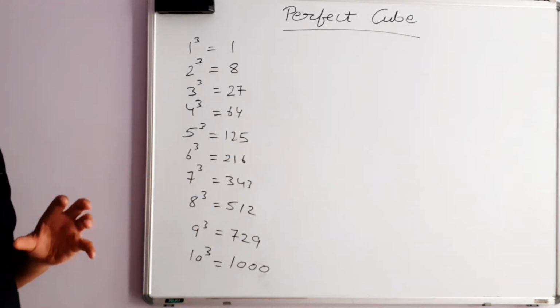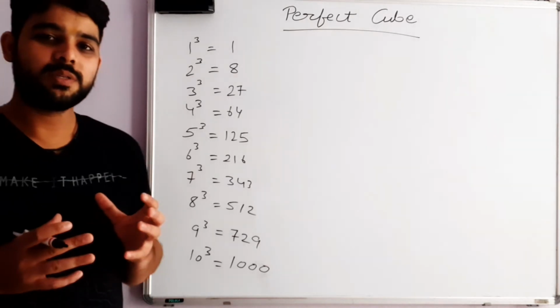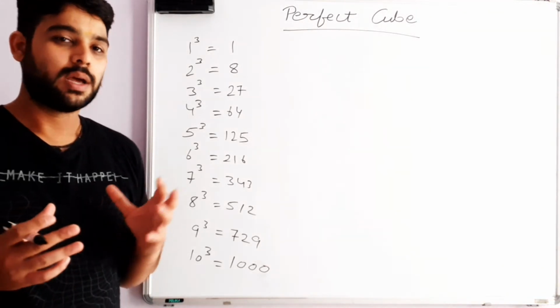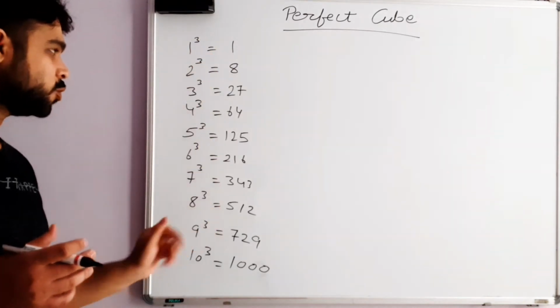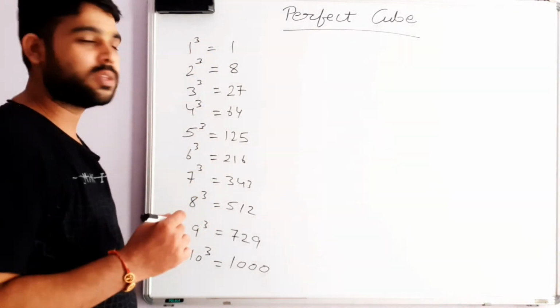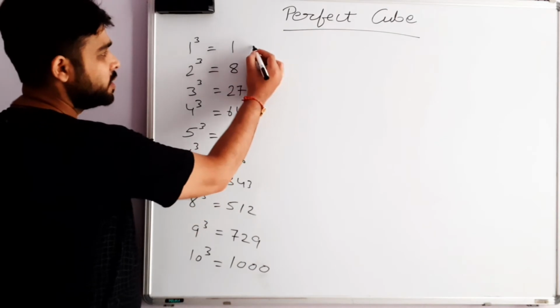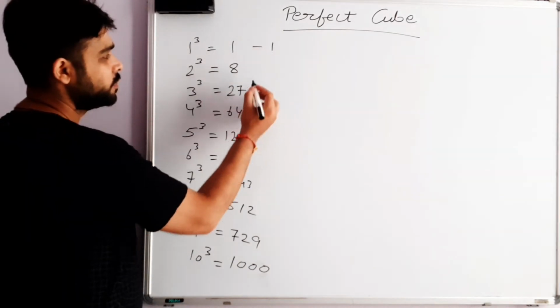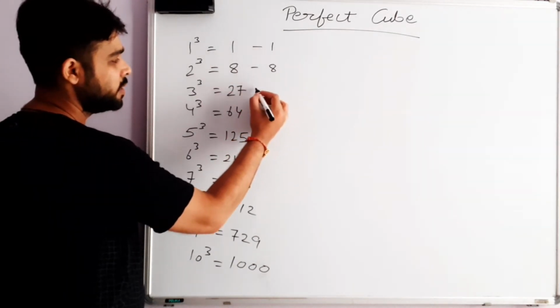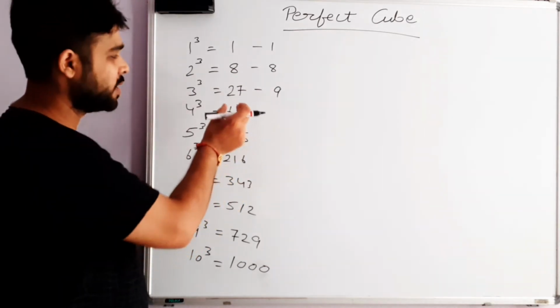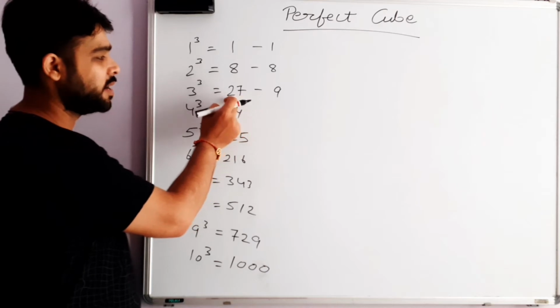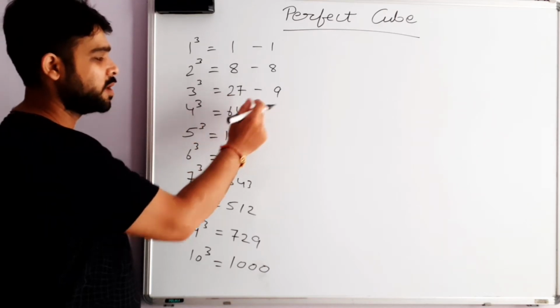Now, as you all know, digital sum is basically adding all the digits. Here we will find the digital sum of these cubes, and we will see another peculiar thing. You can see the digital sum of this is 1 only, this is 8, this is 9. We get this digital sum by adding the digits: 7 and 2 add to give you 9.